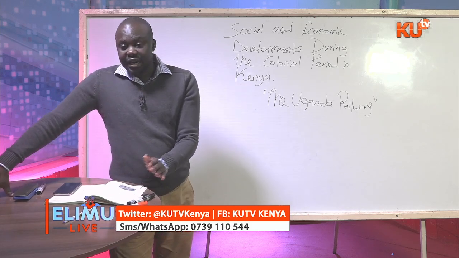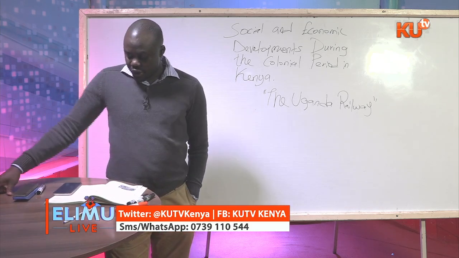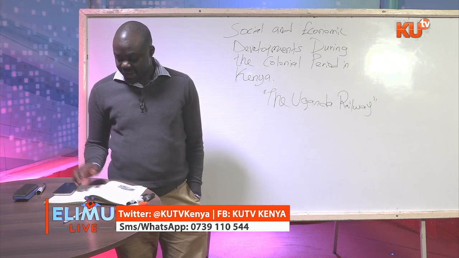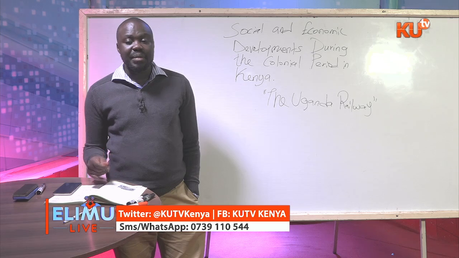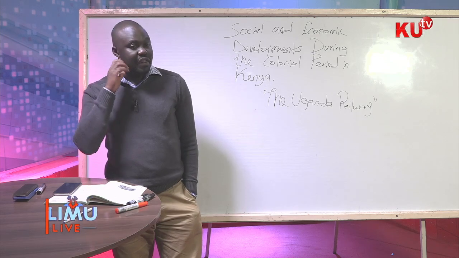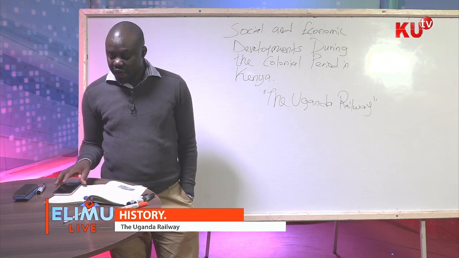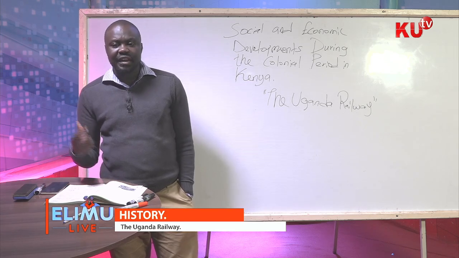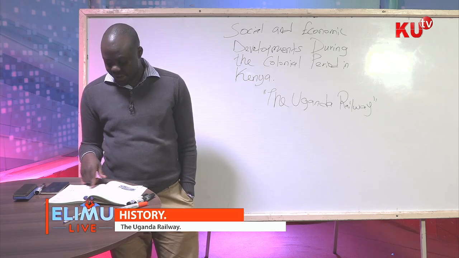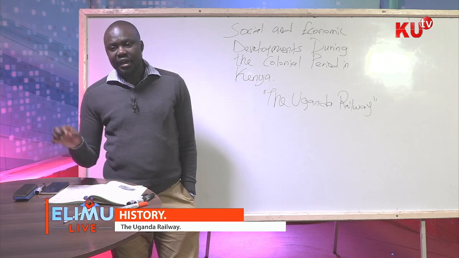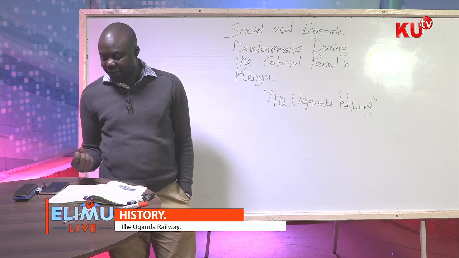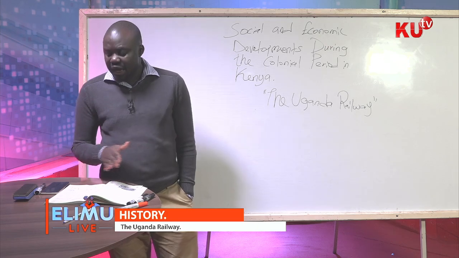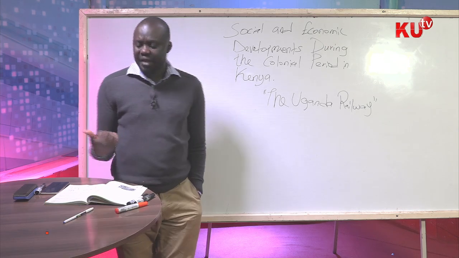Then again, it led to the growth of industries. The railway led to the establishment of agricultural-based industries in Kenya, and they include milk processing industries and flour milling industries. Now, it also led to the spread of Christianity. Why? Because it facilitated the movement and transport of the missionaries. The quick and reliable transport meant that the missionaries were encouraged to travel to the interior and continue spreading Christianity.